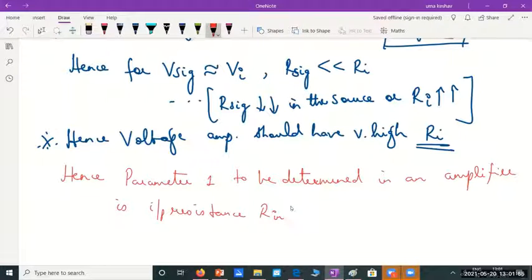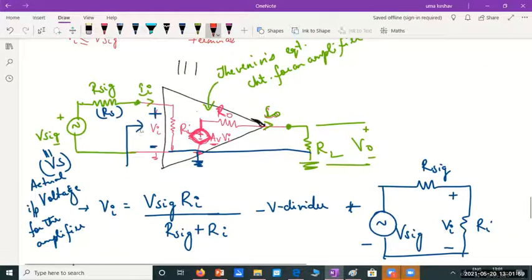So I'll call it as Rin. Can you tell me how to find Rin here? Rin would be the resistance offered by the amplifier to the external signal source. So whatever I have externally here, to that external connection, whatever is the resistance offered by the amplifier, that we are going to call it as its input resistance. And can you determine Rin from this circuit? What would be the value of Rin?